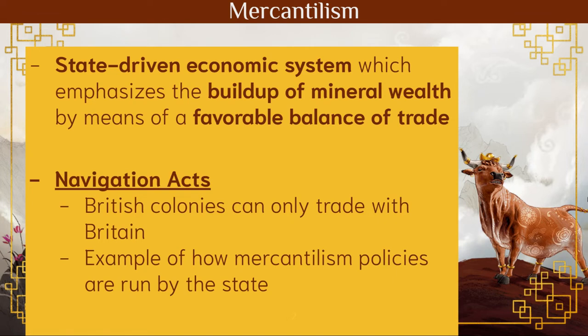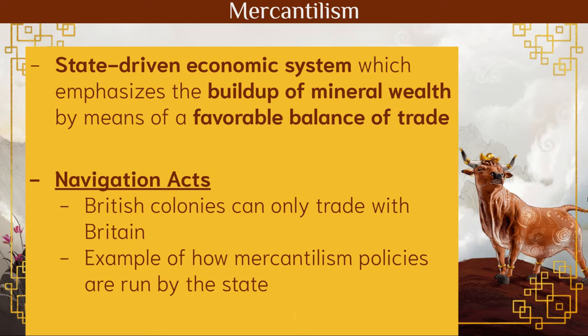Acts. This is a series of laws created by this guy Oliver Cromwell, who's very much hated in the colonies. But anyway, basically what the laws say is that the British colonies can only trade with Britain. So they are not allowed to try to find the highest bidder. Maybe it's France or Spain or whatever. No, stuff made in Britain, stuff made in the British colonies has to be sold back to Britain. The colonies aren't going to like this because they're not going to make as much money, but it's going to help Britain make a ton of money.